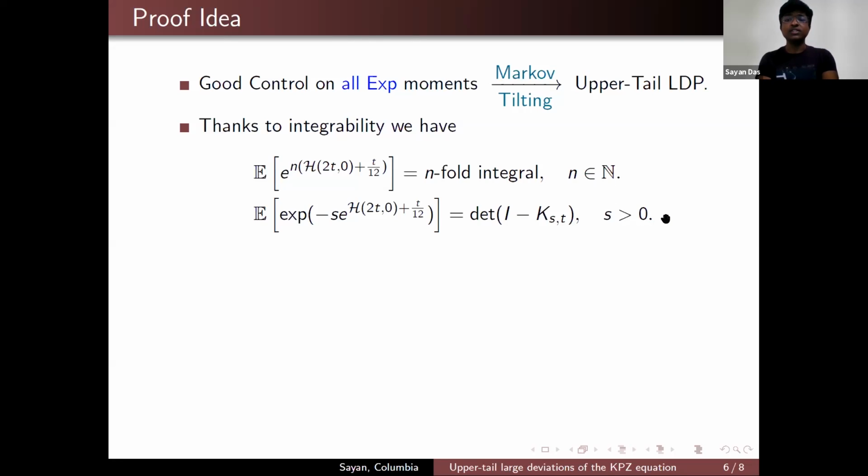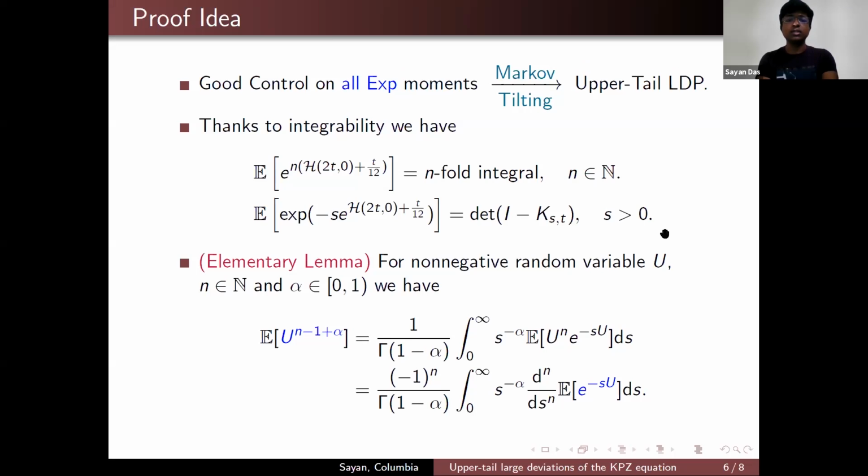So we actually use the second formula for the Laplace transform, and we use it to get a good idea about all the exponential moments. We essentially use this elementary lemma. What this lemma is telling us is that if you have a non-negative random variable u, and if you fix n and alpha in this region, and you want to consider the fractional moment of this quantity u, you can get an idea about this by using this formula.